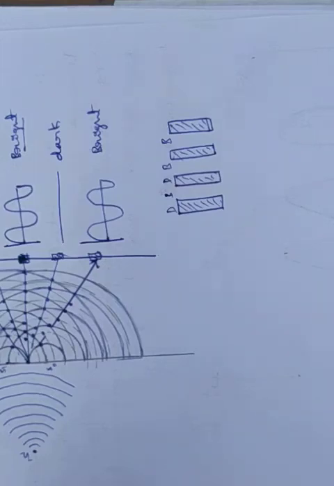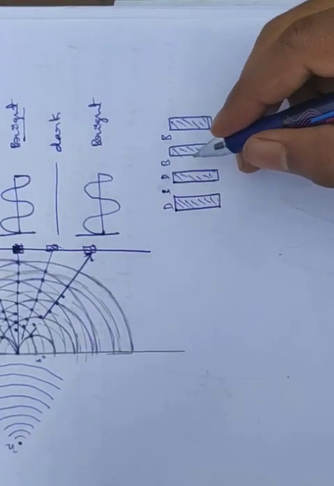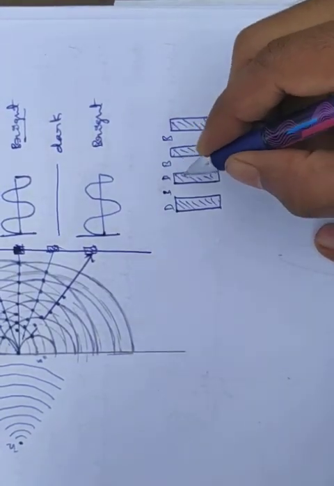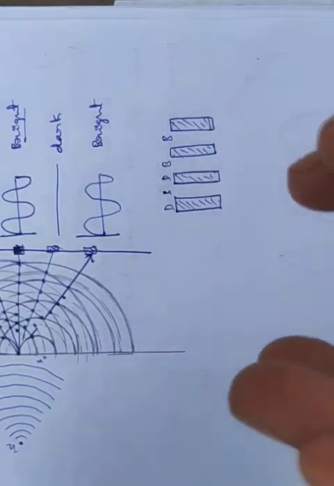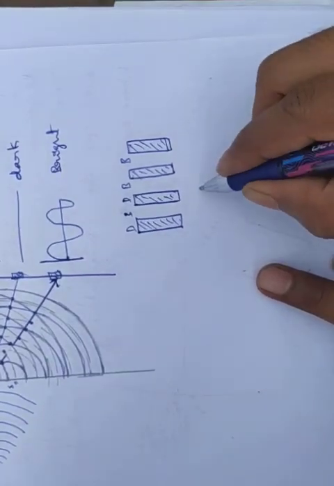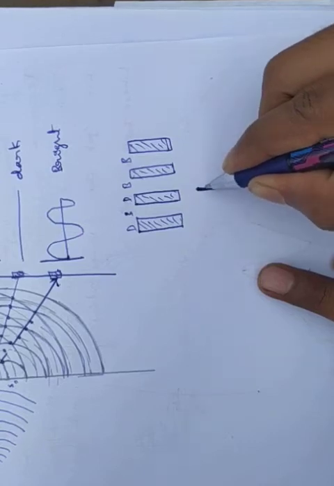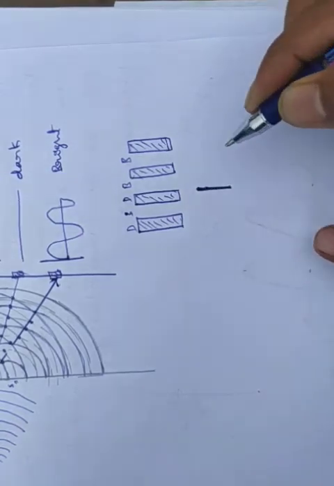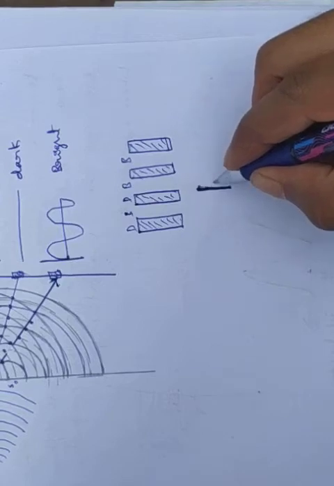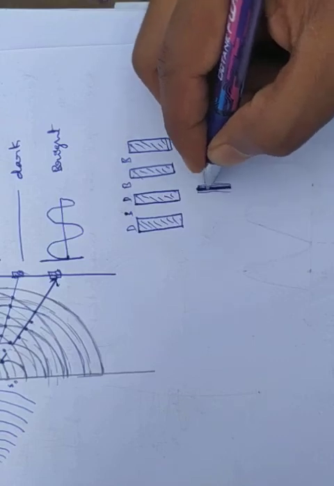Okay, so whatever the intensity of the fringes is, it is not exactly like this.